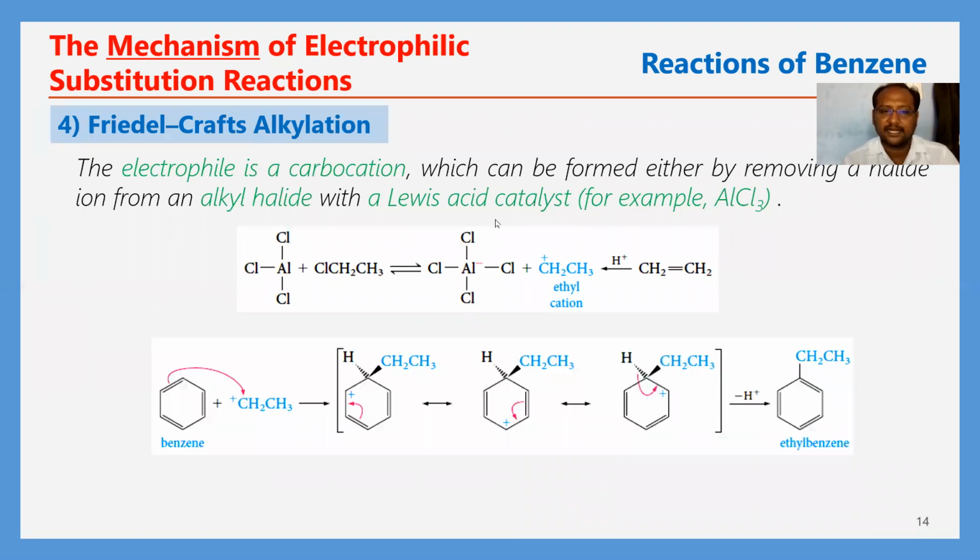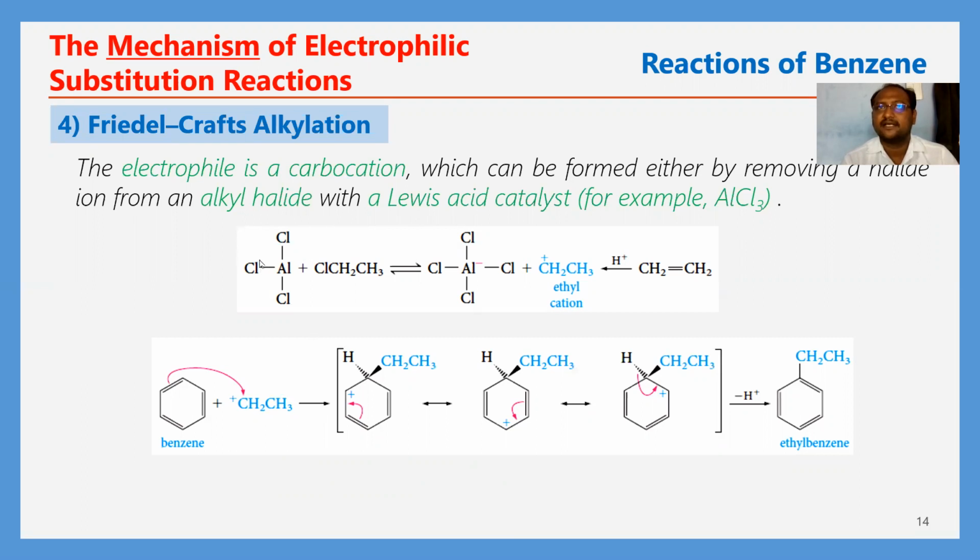The Friedel-Crafts alkylation. So what is the mechanism? Let's see here. In this Friedel-Crafts alkylation reaction, the electrophile is a carbocation, which can be formed by removing the halide ion from an alkyl halide with a Lewis acid catalyst. For example, AlCl3. Here AlCl3 is acting as Lewis acid.